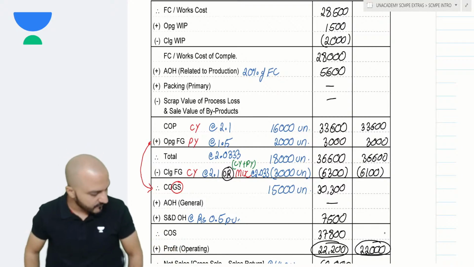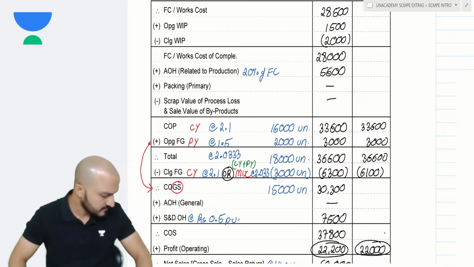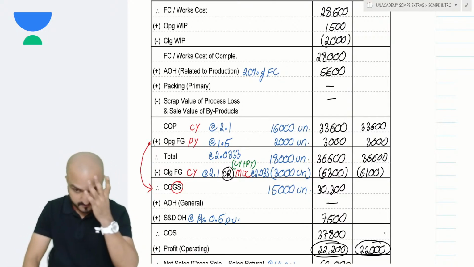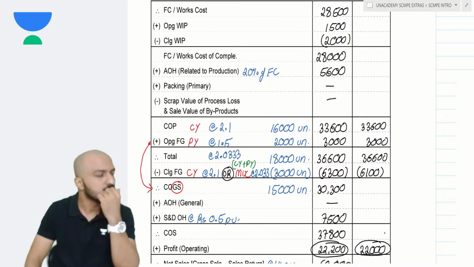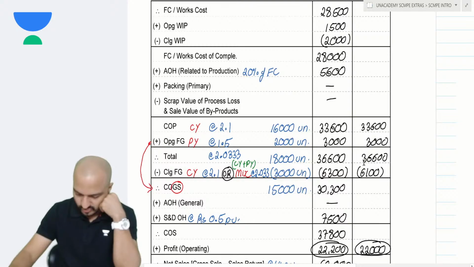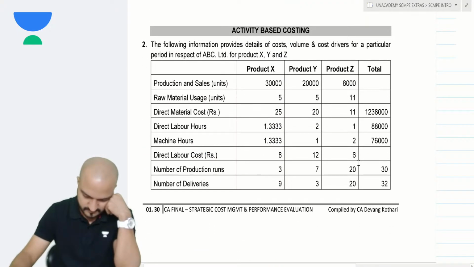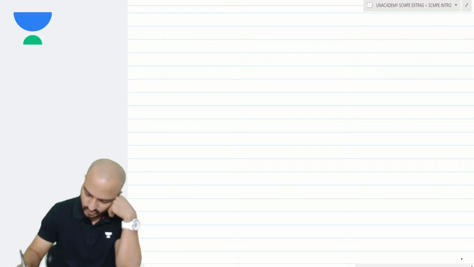Are you done making these formats? Then I need to give you some notes. We'll add some notes after that.